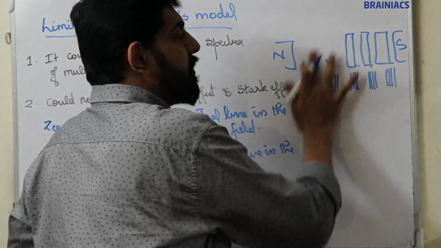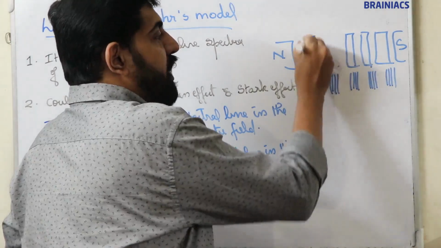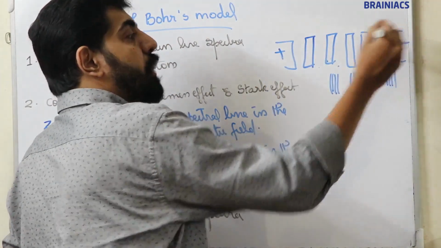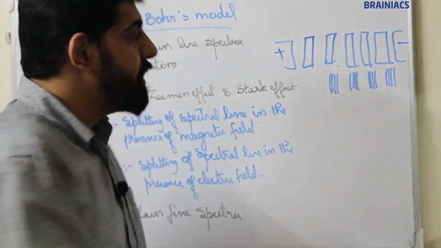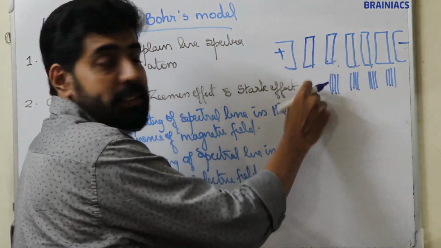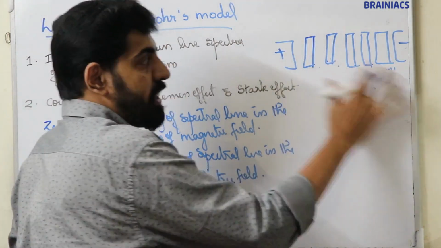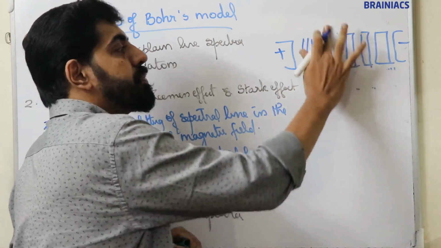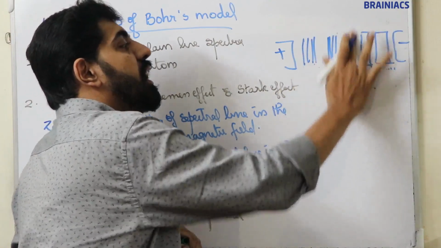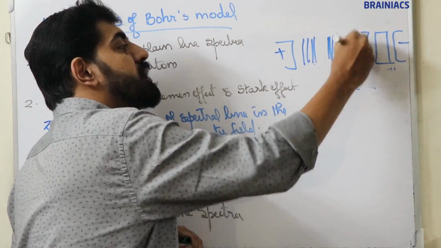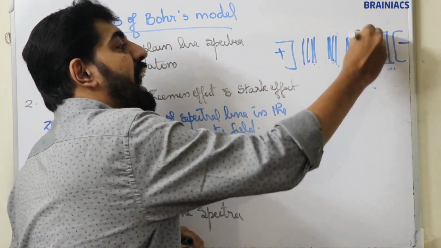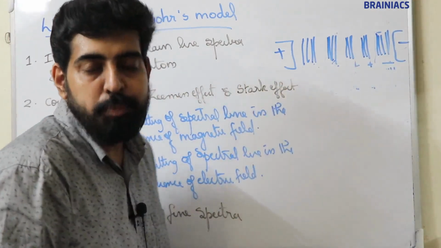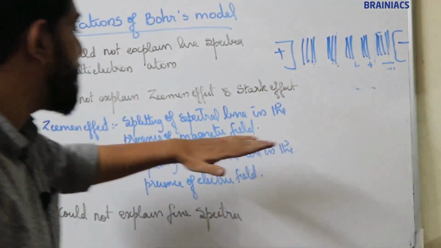What is the Stark effect? Instead of a magnetic field, if the spectral lines are observed in an electric field, positive or negative, again you can see that each line is splitting into small lines. This is known as the splitting of spectral lines in the presence of an electric field. This is known as the Stark effect.